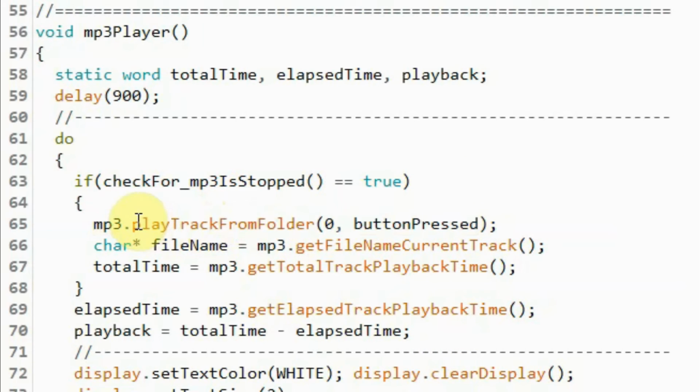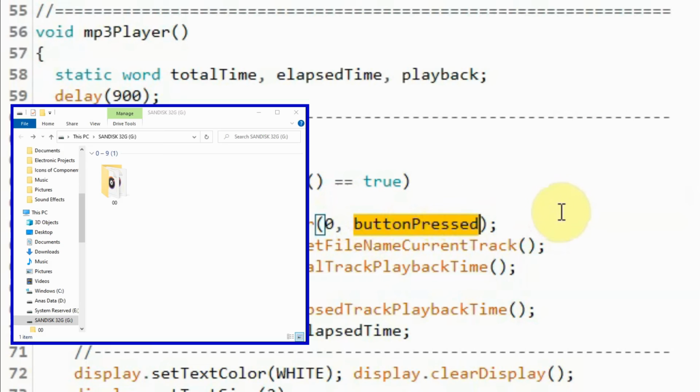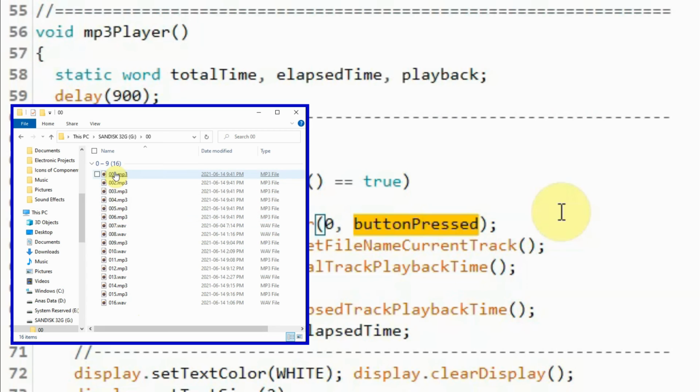Now this function here, play track from folder, will play the track located at folder 0 in the micro SD card, and the number of the track is indicated by this variable button pressed, which will have a value between 1 and 16. Now keep in mind that the value here should be between 1 and 255, and for the folder should be between 0 to 99.